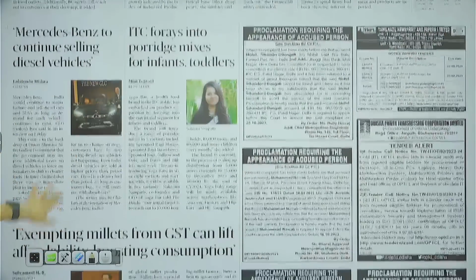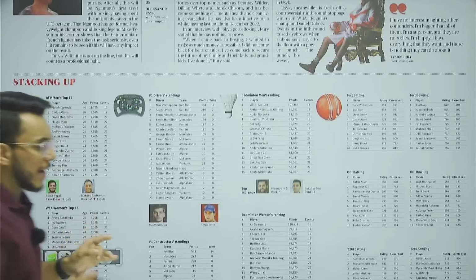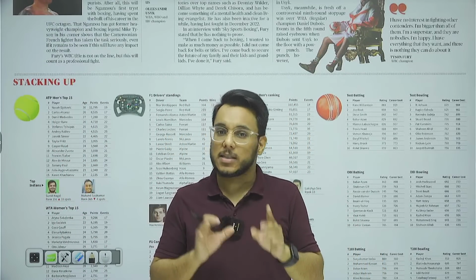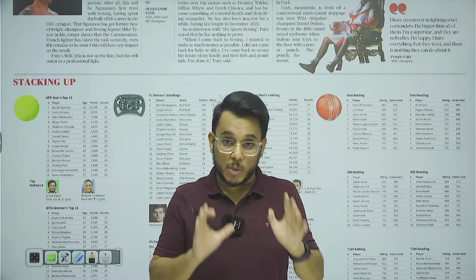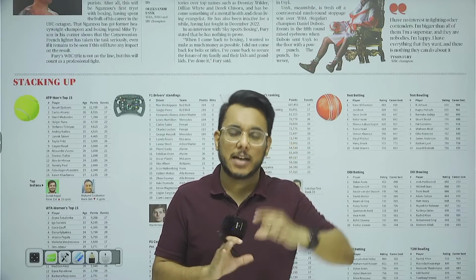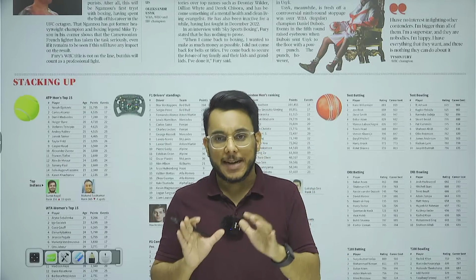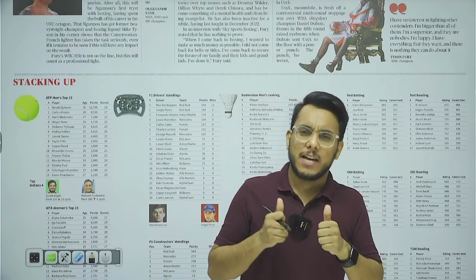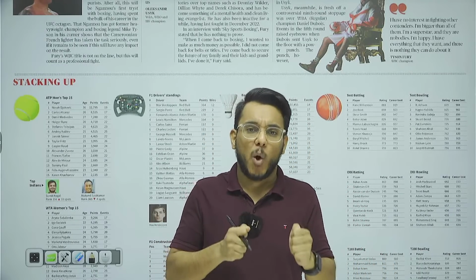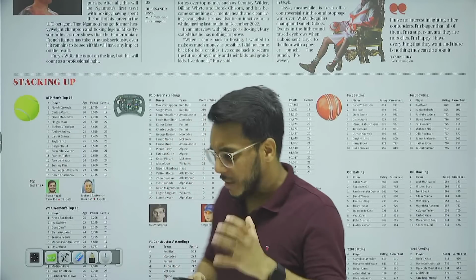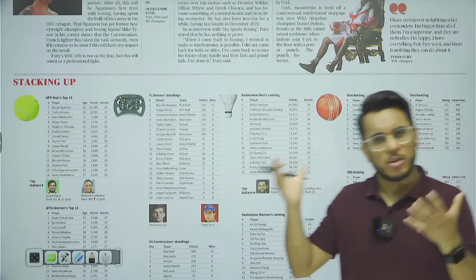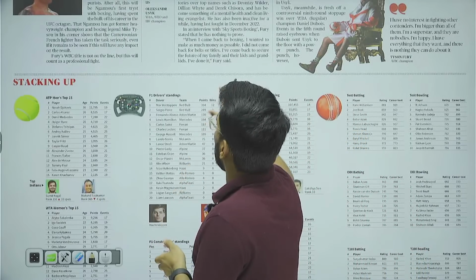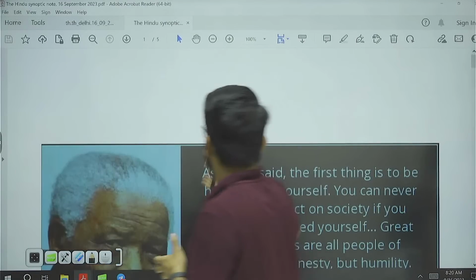Then further moving on, here we have the corporate trends, and then we have the sports page. Okay, guys, one disclaimer I'm making in today's video: today is a Saturday, so Text and Context is not published on Saturday. Even the science page is not published on Saturday, and in the editorial there is one page that is the ground zero report, which usually does not contain important articles for our exam. So today we have very few articles which are important from the exam point of view. Some days in two months or so, there will be such days when you will not have many articles.